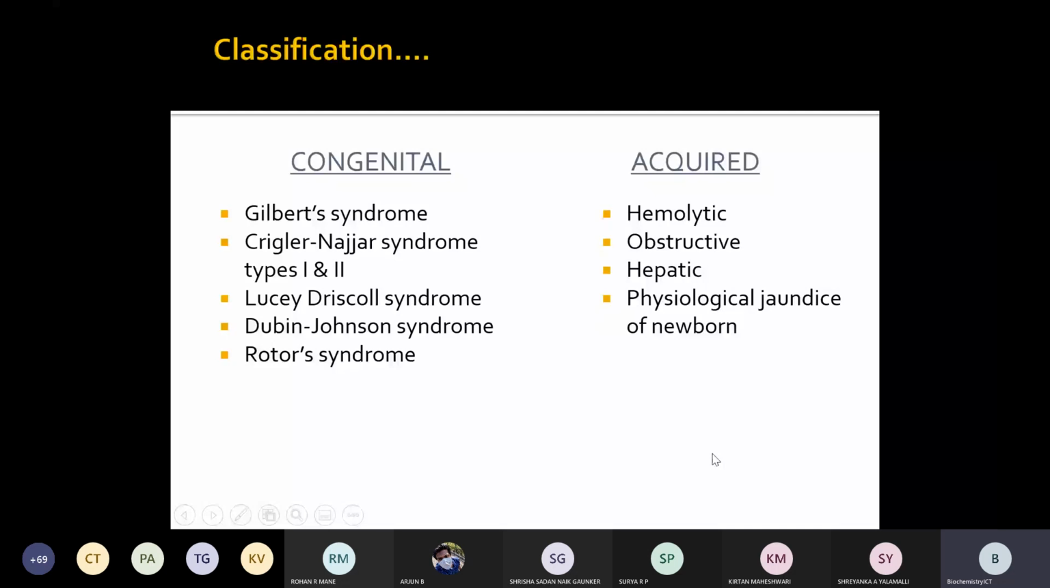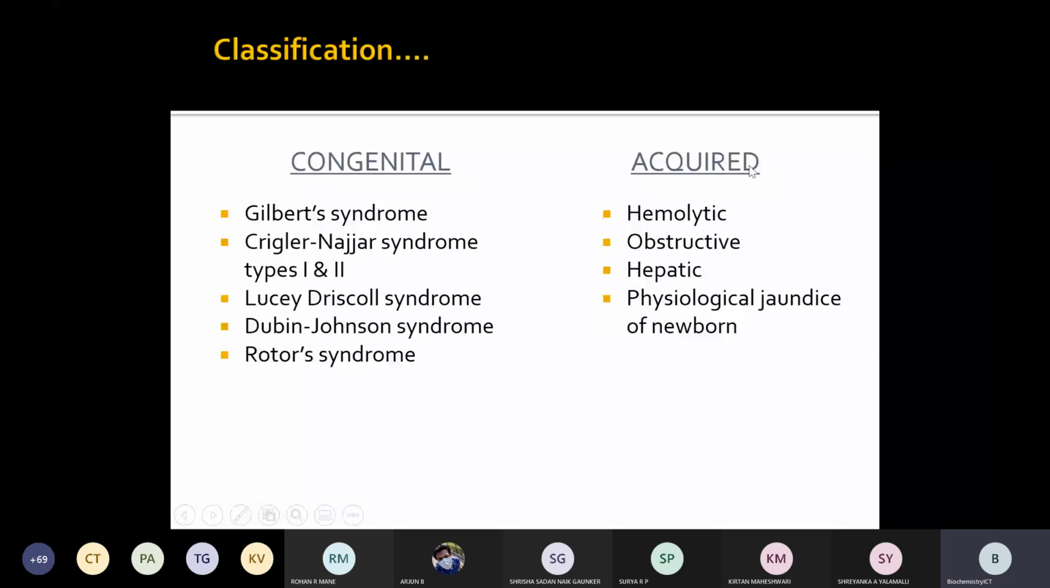So other than jaundice, I have just briefed. Again, the other levels I have not briefed, but I will show you a table of how you can differentiate these different types of jaundice. Other than jaundice, some other disorders which are congenital are Gilbert syndrome, Crigler-Najjar syndrome, that is type 1 and type 2, Lucey-Driscoll syndrome, Dubin-Johnson syndrome, and Rotor's syndrome. These are the congenital defects due to bilirubin metabolism.